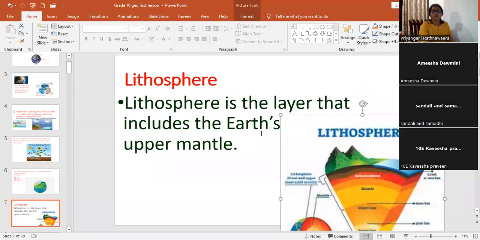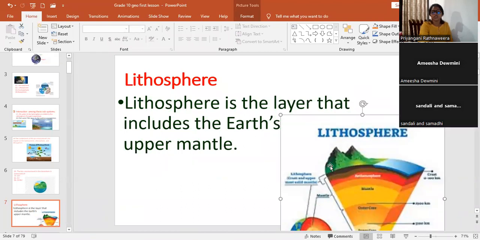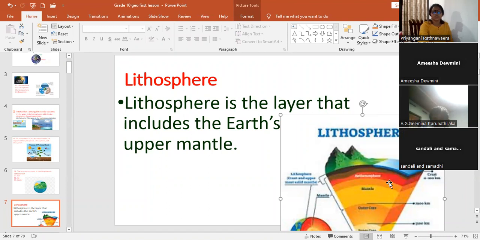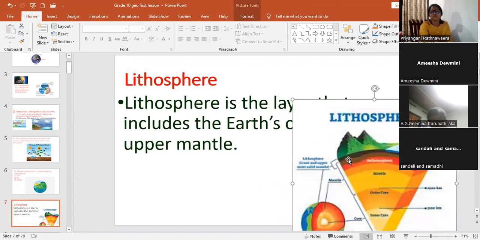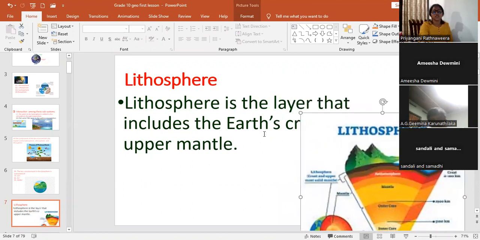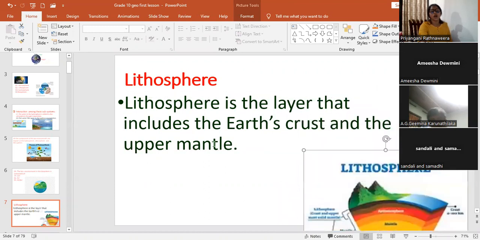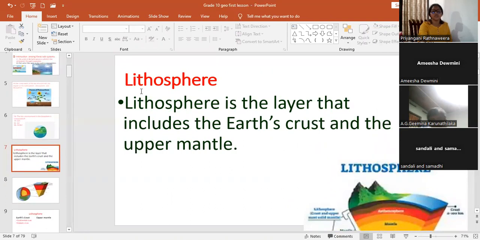The lithosphere includes the earth crust. This area is called the crust. මේ උඩම තියෙන කොටස crust එක නේද? And upper mantle. Mantle එකේ ඉහළ කොටස සහ crust එක තමයි lithosphere කියලා කියන්නේ. There are two parts of the lithosphere, earth crust and the upper mantle. The lithosphere is the layer that includes the earth crust and the upper mantle.